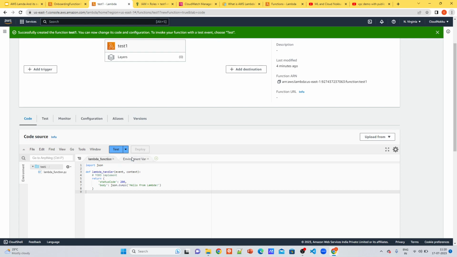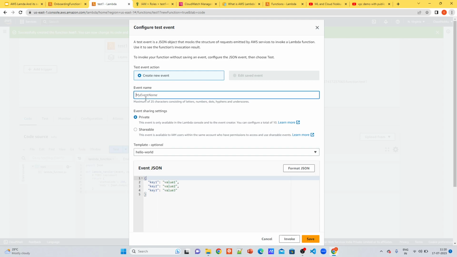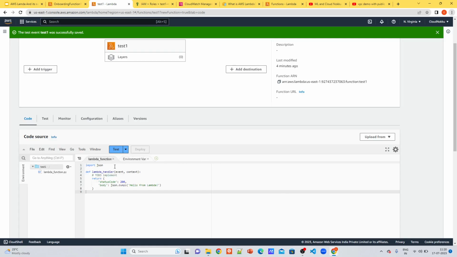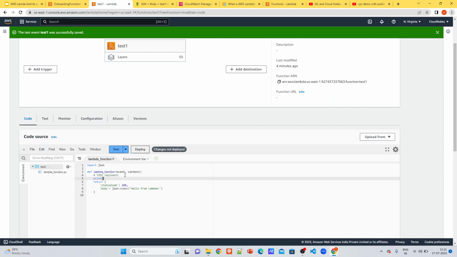Now create a test event, configure test event, give a name test1, and let it be key value. Let's say it's a sample I have given, and save it. And I'm just printing the event. Control S to save it. Deploy for deploying.